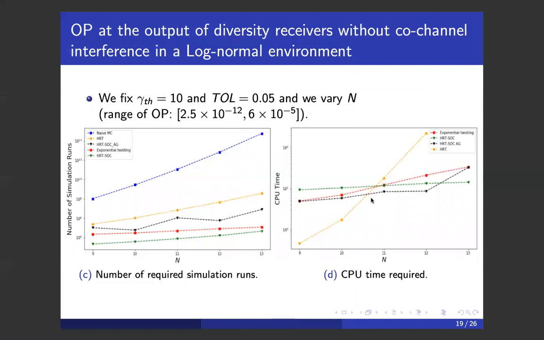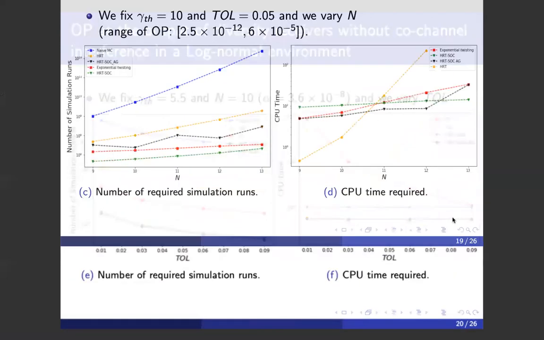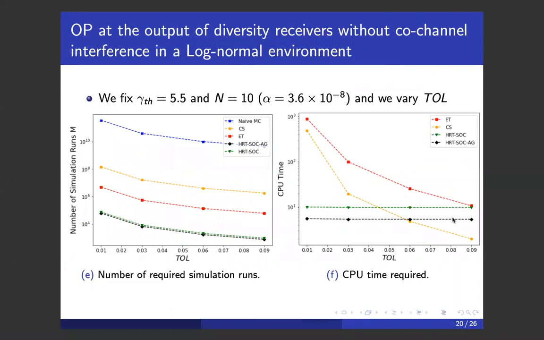Another possible experiment is to study the efficiency as a function of the number of antennas n for a fixed threshold, and we can see again that our approach is the best in terms of number of simulation runs, and for the CPU time, our approach outperforms the other approaches as the event becomes more rare. And also we can study the efficiency as a function of the tolerance, and similar results are obtained. We see here the improvement of the CPU time when we use the aggregate method.